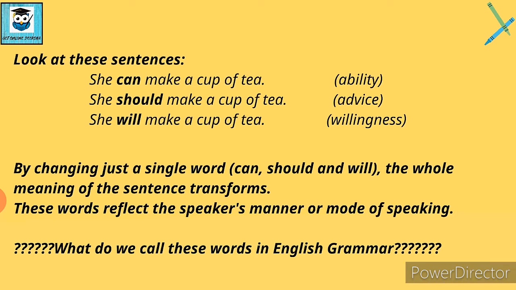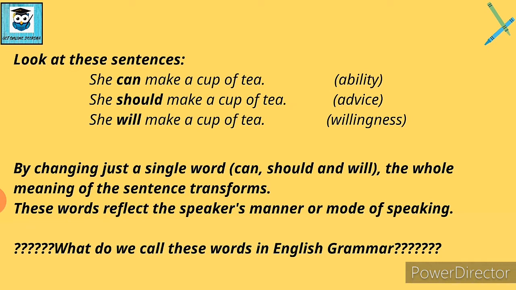Now let's have a look at these sentences. Now I am talking here about a girl, right? So I want to say that she can make a cup of tea. Fine. Now suppose the guests are at her home. So what will I say to her? That she should make a cup of tea, right? And suppose she agrees. Then what will I say? That she will make a cup of tea.